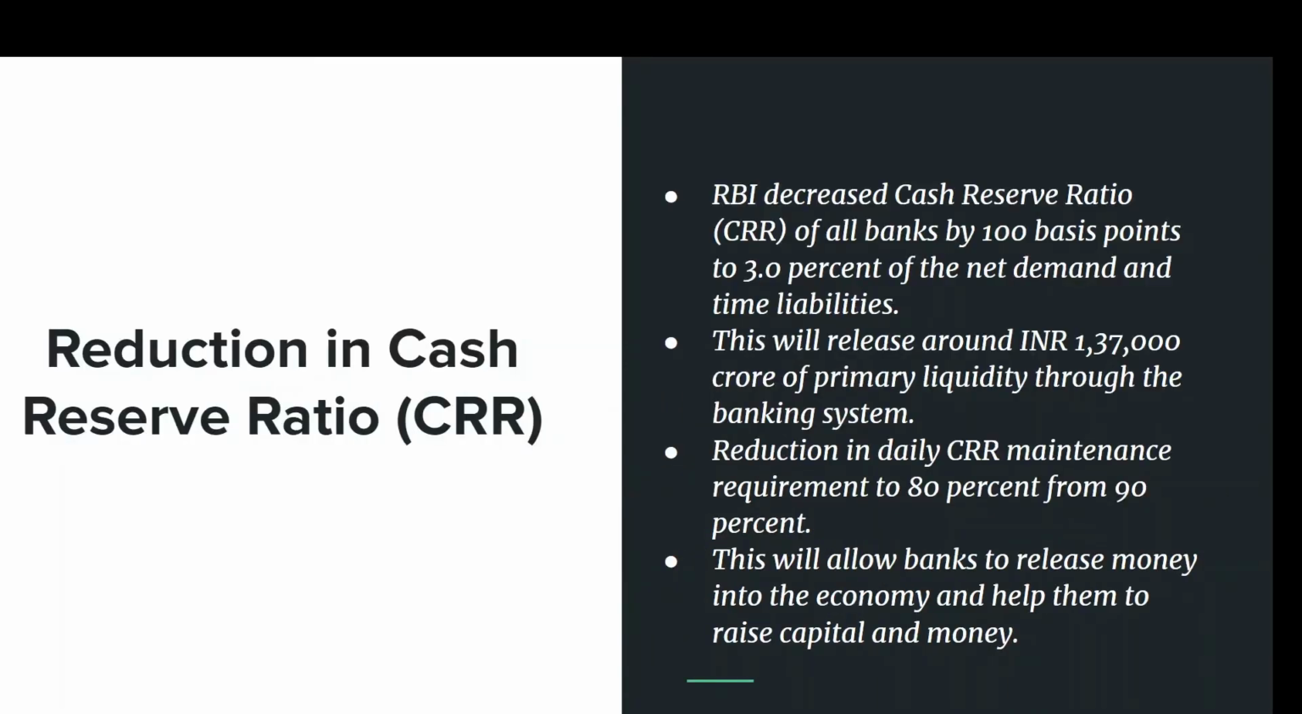Reduction in cash reserve ratio. RBI decreased CRR of all banks by 100 basis points to 3% of the net demand and time liabilities. This will release around 1,37,000 crore of primary liquidity through the banking system. In addition, reduction in daily CRR maintenance requirement to 80% from 90%.